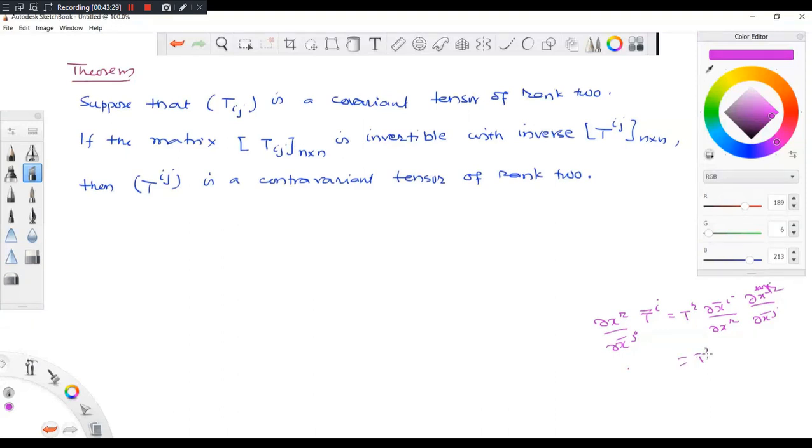This is nothing but delta of ij. It will survive when i is equal to j, so that T_r is equal to del x r by del x bar j times T bar j.